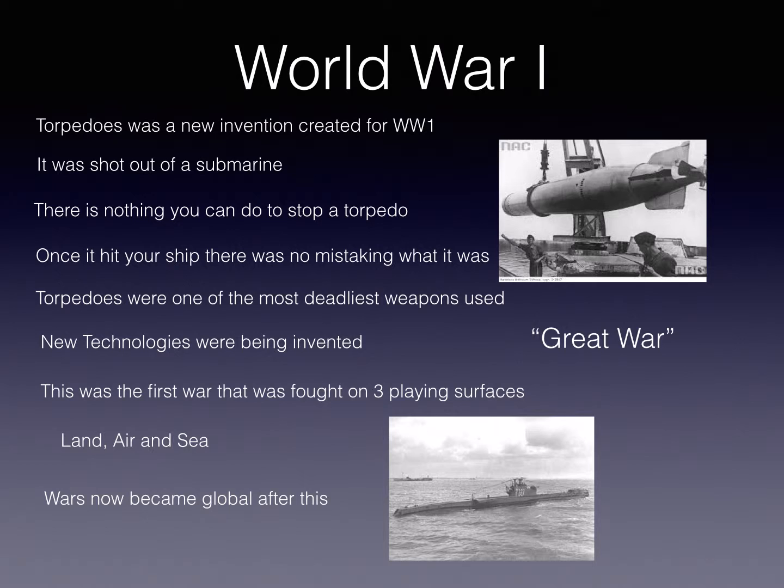Torpedoes were a new invention created for World War I. They were shot out of a submarine, and there was nothing you could do to stop a torpedo. Once it hit your ship, there was no mistaking it. Torpedoes were one of the deadliest weapons used in this war.